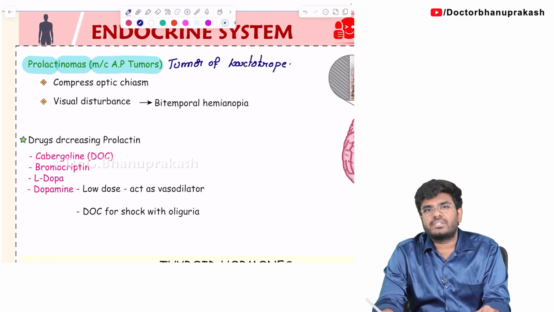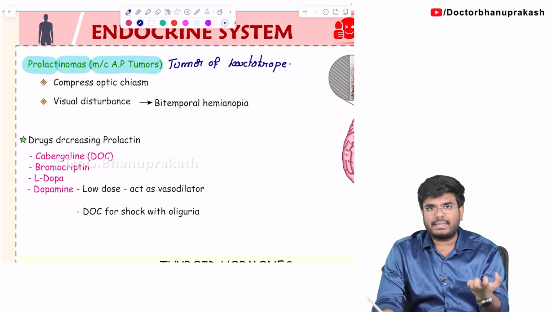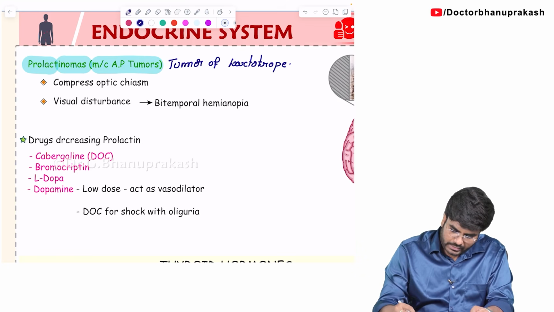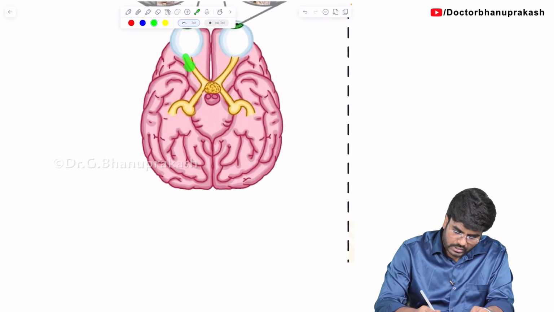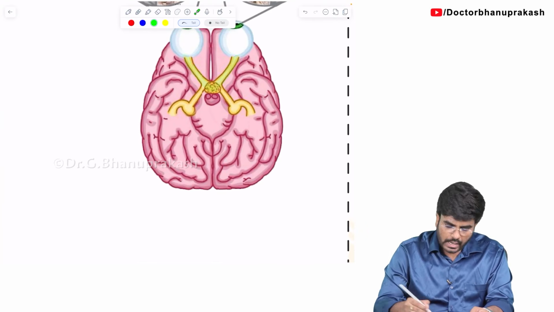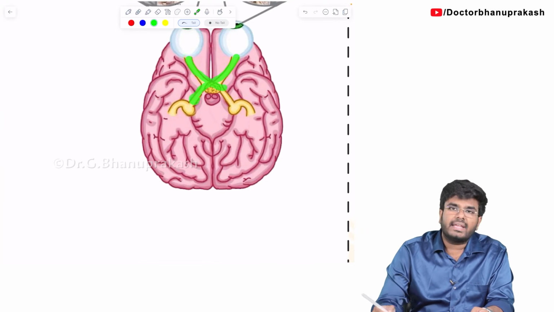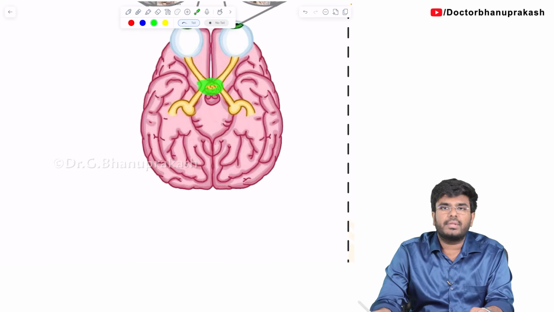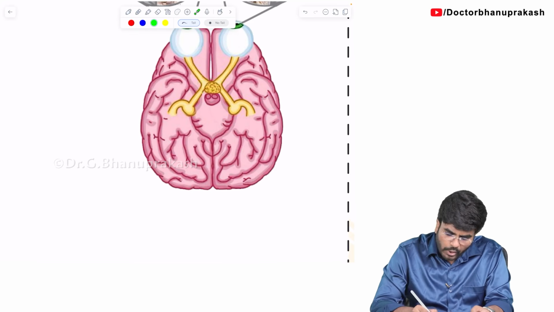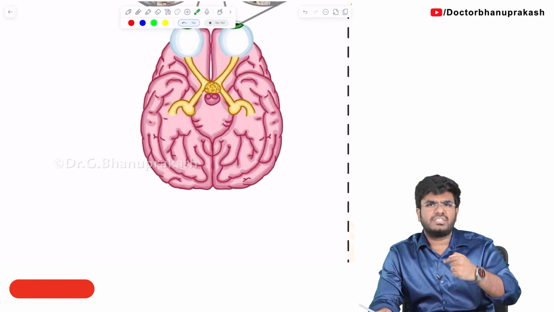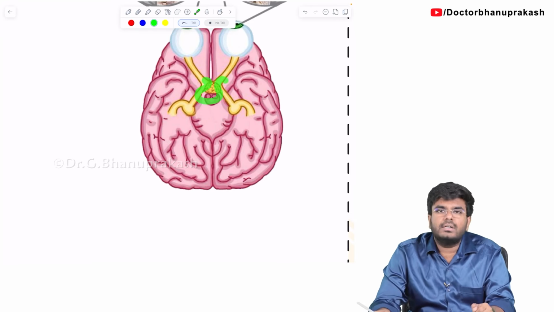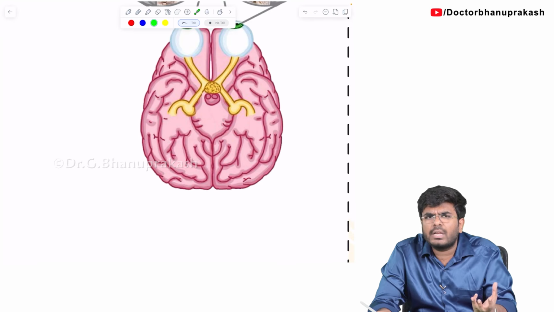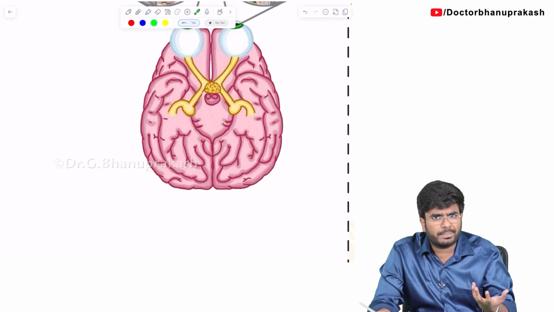Now, what happens if a patient has a prolactinoma, a tumor of the anterior pituitary? Look at this diagram. These are the eyeballs, and coming back from the eyeballs is the optic nerve. Both optic nerves cross in an area called the optic chiasm. The prolactinoma happens just behind the optic chiasm, because the pituitary gland is situated there. Now there is a tumor of the pituitary gland, called a prolactinoma.